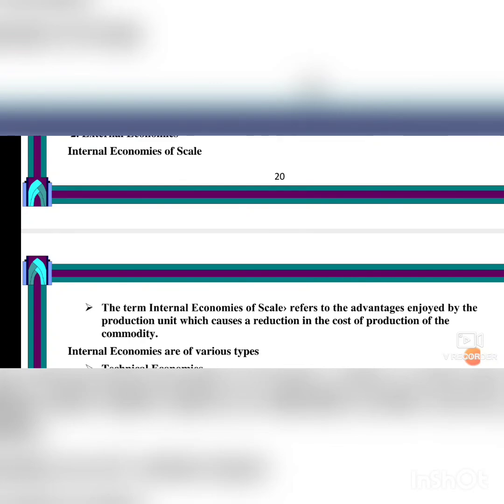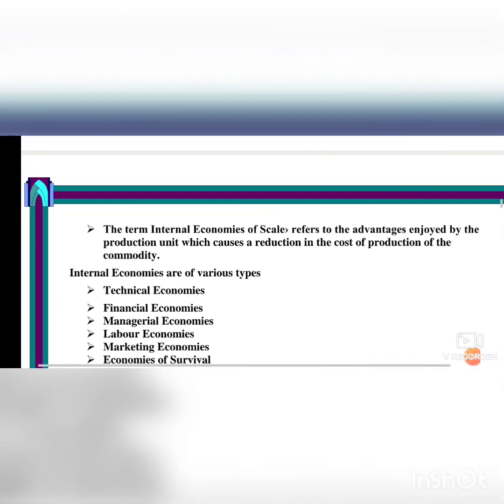That is, when production is going on, the cost is reducing for the producer. The producer is trying to reduce the cost of production of the commodity by using less electricity and less advertising charges. So the internal economies are of various types. Technical economies means using simple technologies and making the product. Financial economies means big firms can float shares in the market for capital expansion, while small firms cannot easily float shares in the market.